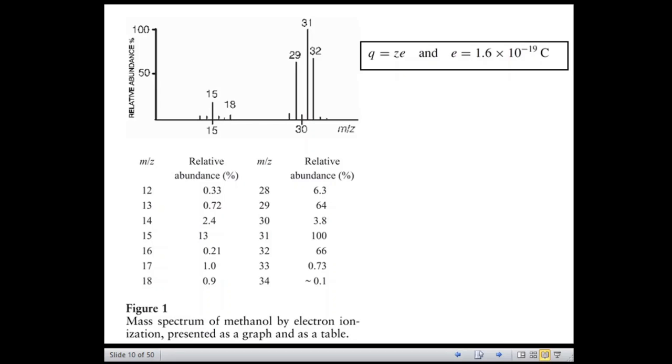And there are different ways to define and calculate the mass of an atom or molecule or ion.